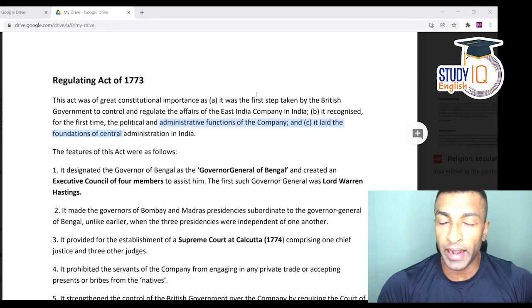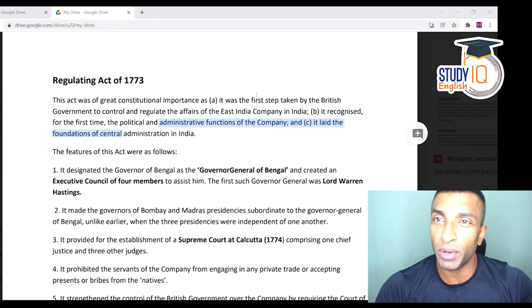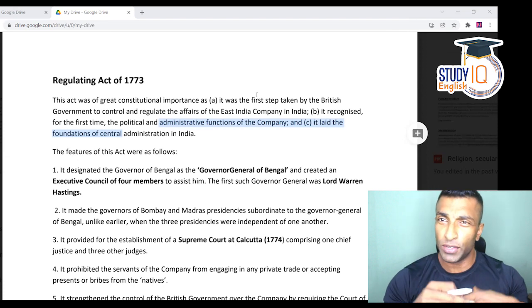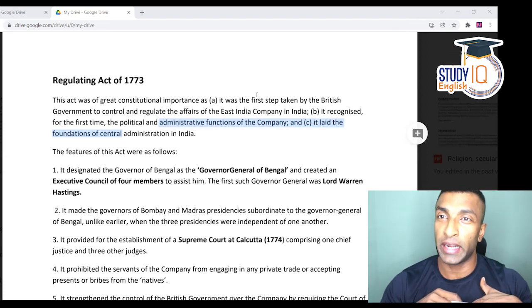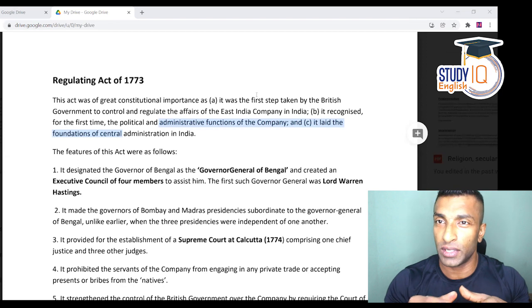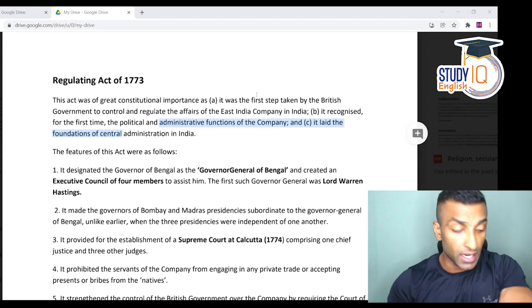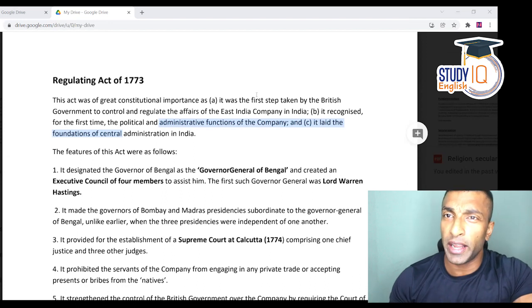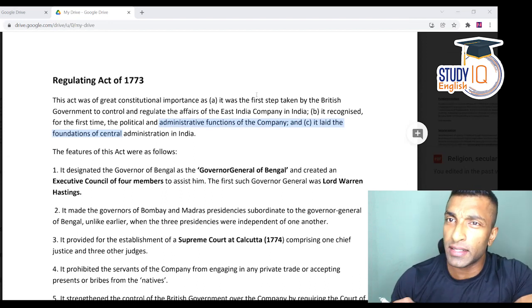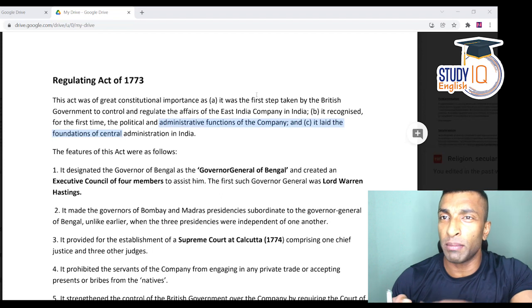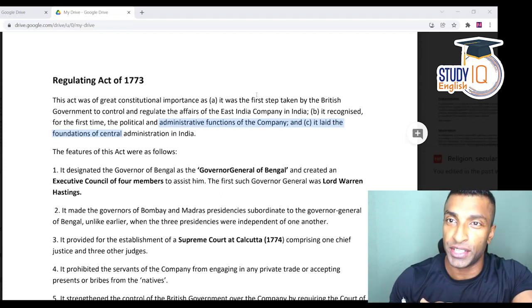I'm Safir, and in this session, we are going to continue our discussion on modern India. We have started off with the decline of Mughals, and that was the first session that we have done with respect to modern India. That's where the modern history starts. So, we discussed the decline of Mughals. And now, in this session, we are going to discuss the beginning of British administration.